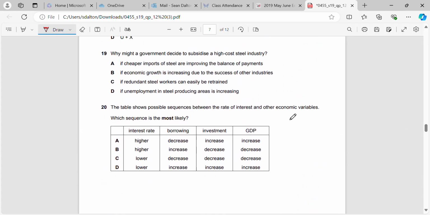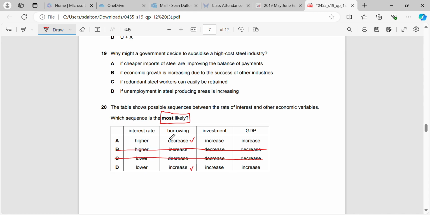Okay, question 20. So, the table shows possible sequences between the rate of interest and other economic variables. Which sequence is most likely? Okay. So if the interest rate is higher, borrowing decreases. We'll leave that there for the moment. Interest rate is higher, borrowing increases. That's wrong. So we can take that out. Interest rate is lower, borrowing decreases. That's wrong.